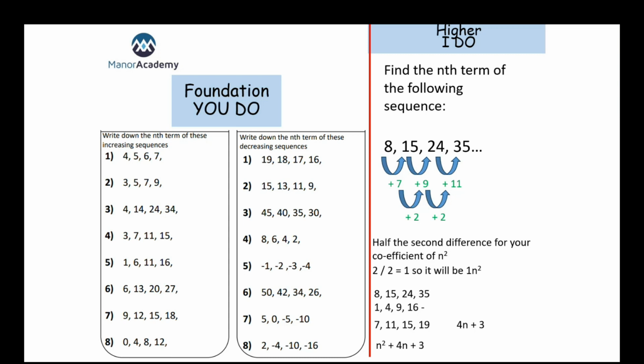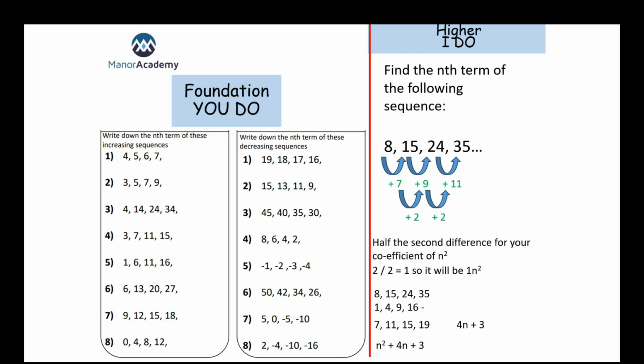So 8 take away 1, 15 take away 4, 24 take away 9, and 35 take away 16. Now this time, this doesn't leave the same number each time. 8 take away 1 is 7, 15 take away 4 is 11, 24 take away 9 is 15, and 35 take away 16 is 19. So what this does leave here is a linear sequence, exactly the same sort of question as what foundation students are currently looking at. So we then need to find the nth term of that linear sequence, exactly the same as the examples we've just been through, which is how it follows on and builds up.